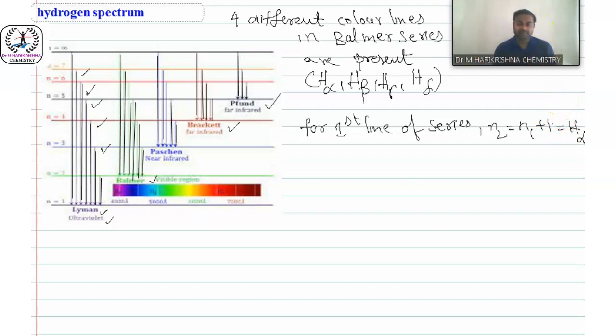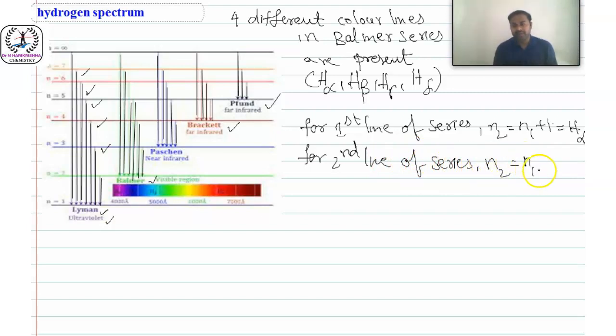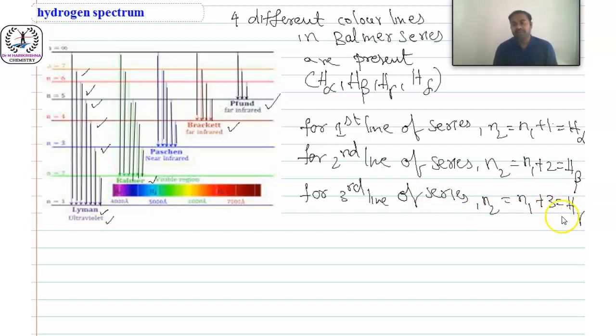Next, for the second line of series, n2 equal to n1 plus 2, H beta. Similarly, for the third line of series, n2 equal to n1 plus 3, H gamma.